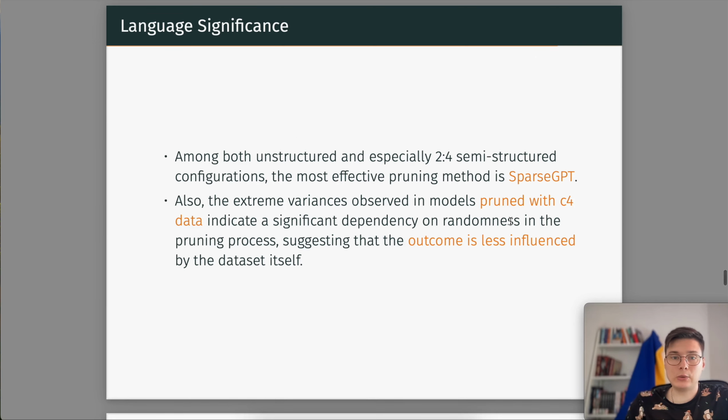Therefore, we can conclude that the most effective of these two methods is SparseGPT, and that the language we prune in is important, because when we prune on the C4 dataset, we have a higher perplexity than if we prune on UberText, right? And also that the standard deviation is high, which suggests that the outcome is less influenced by the data itself.